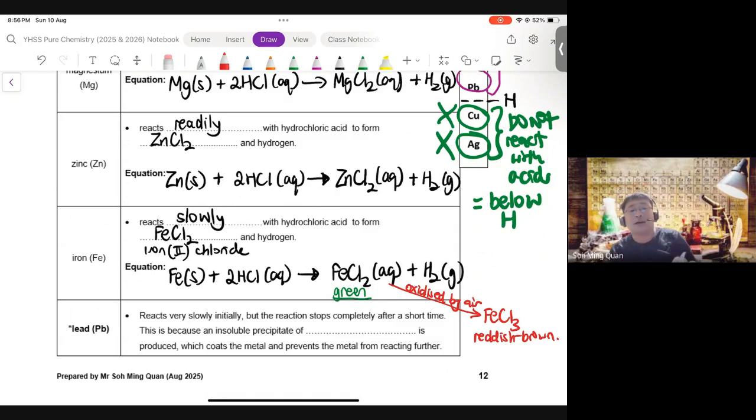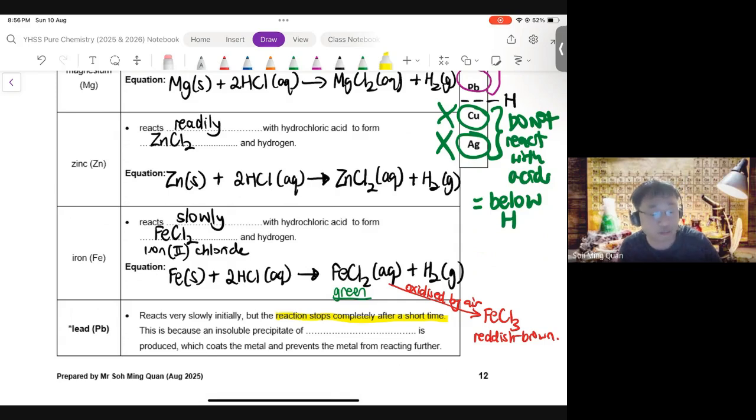Okay? Now, finally, we come to lead. Now, lead reacts very slowly with acids. This is because lead is below iron in the reactivity series and is even less reactive than iron. So we can expect lead to react very, very slowly. And what's important is the reaction stops completely after a short time. So again, this is something that we need to take note of. Why would it start and then suddenly the reaction stops completely?